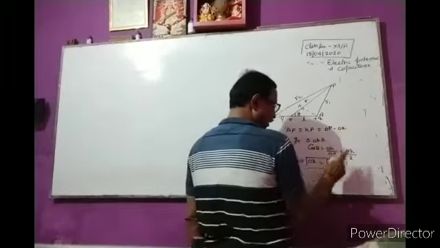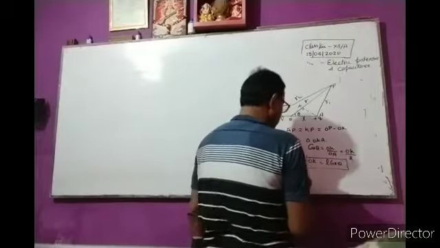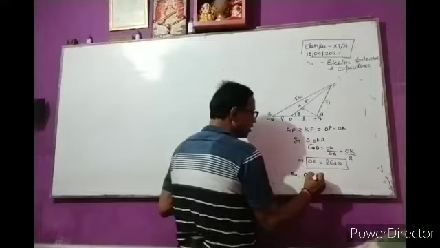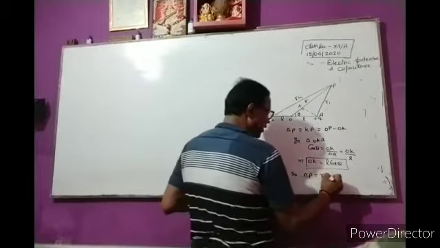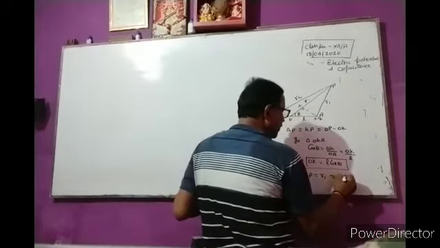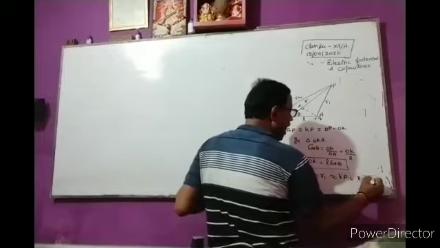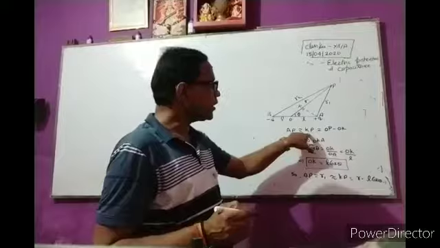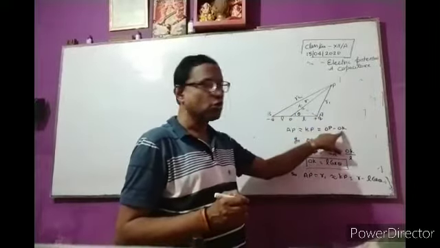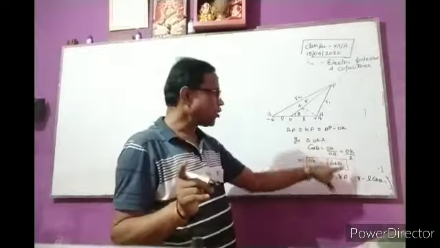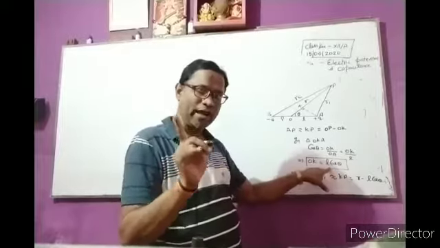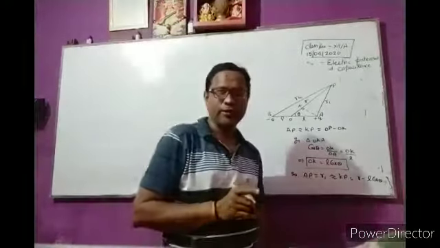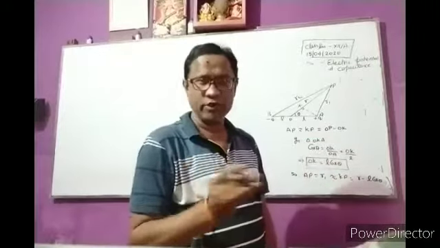OP is R and OK is L cos theta. So we can write that R1 is equal to R minus L cos theta. Clear?